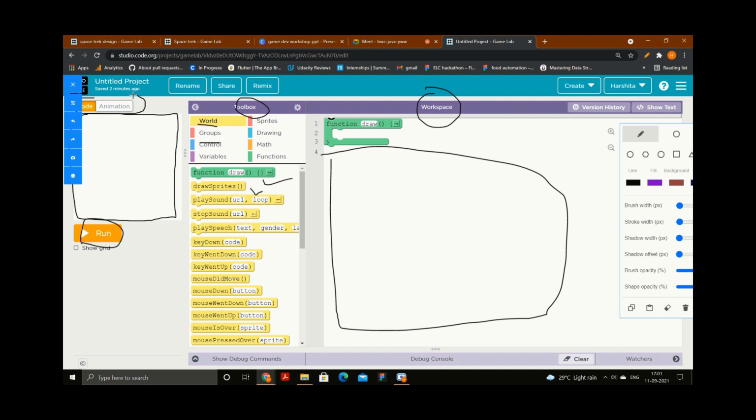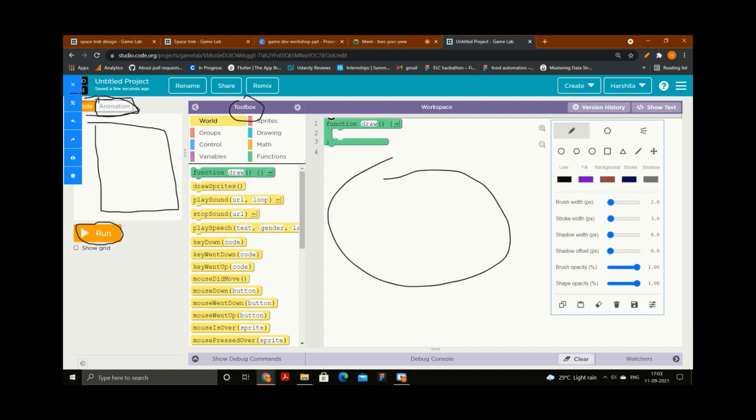You can see on your side, just above the output screen, there are two parts: code and animation. Animation is another part of this platform. So this platform consists of two parts. One part is known as code, and the second part is known as animation. This area that you can see right now is the code part, where you will write the code. And there is another part, the animation part, where you will add your designs. Animation means all your colors, designs, animations that you will need in your game. Those animations you need to add in the animation part.